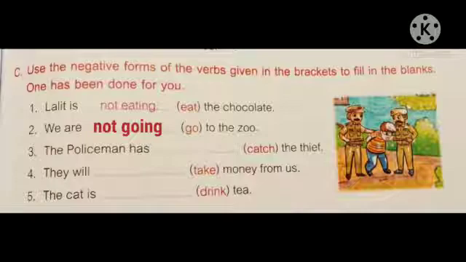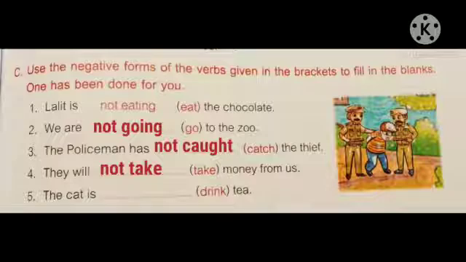Third, the policeman has dash the thief. The policeman has not caught the thief. Catch will become caught. Fourth, they will dash take money from us. They will not take money from us. Fifth, the cat is dash drink tea. The cat is not drinking tea.